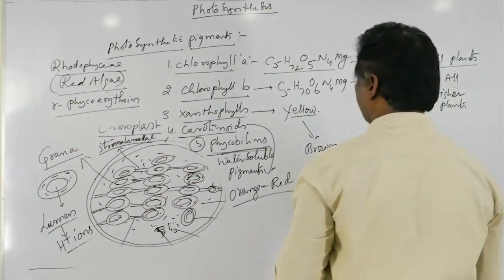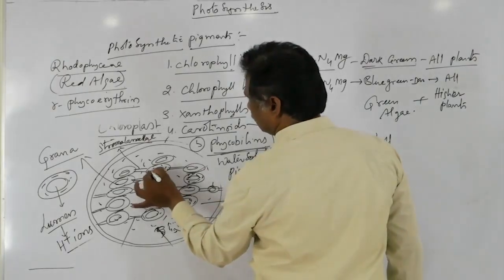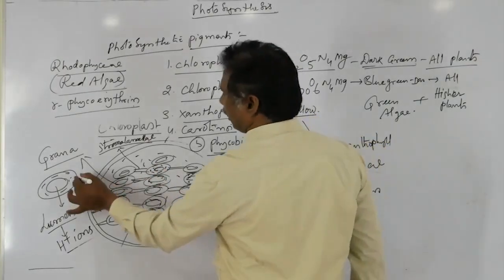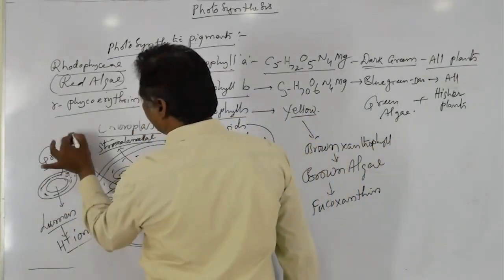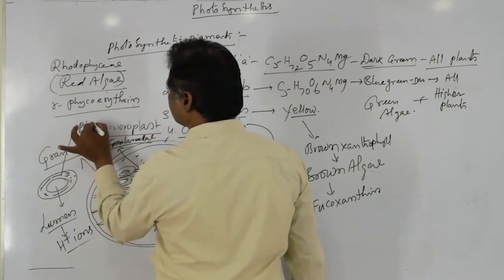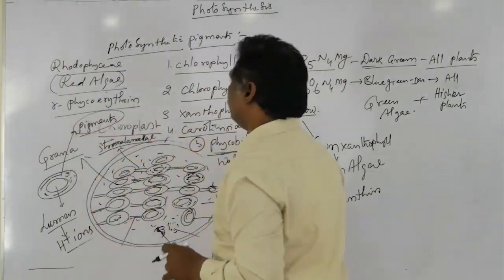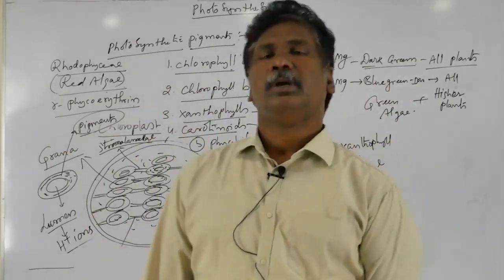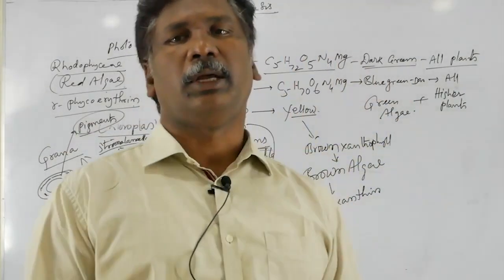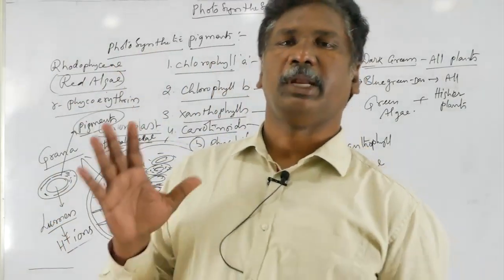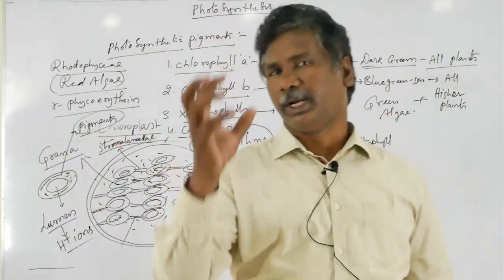All these photosynthetic pigments are present within the thylakoid membranes, and also in the grana membranes. They mainly help in the absorption of light energy.